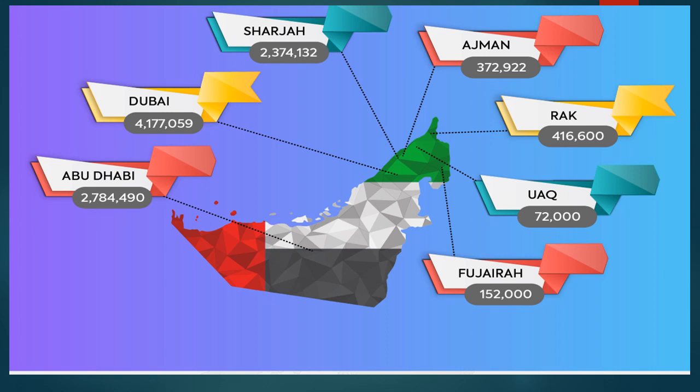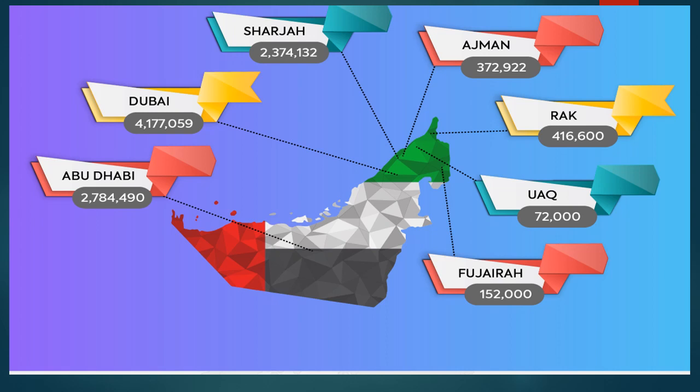I need you please to look at these numbers and tell me which emirate has the largest population. Yes, exactly. It's Dubai, 4,177,059, population, people who live there.